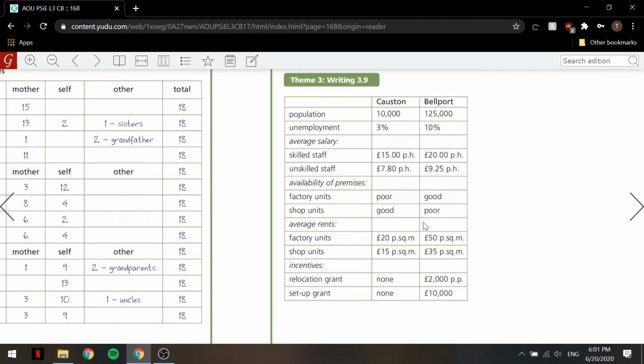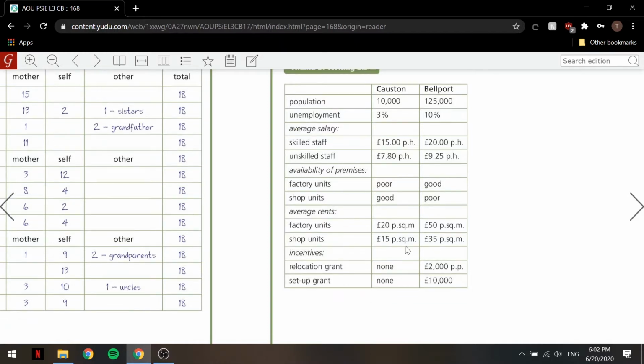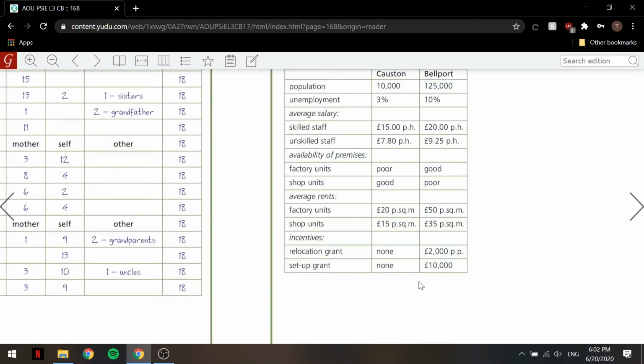Average rents, again, not specified. Factory units, £20 per square meter in Coston, while factory units are £50 per square meter in Bellport. So you'll pay a lot more for the same size. Shop units are £15 per square meter in Coston and £35 per square meter in Bellport. Incentives, not specified. Relocation grant, none in Coston, while it is £2,000 in Bellport. And setup grant, again none in Coston, but £10,000 in Bellport.